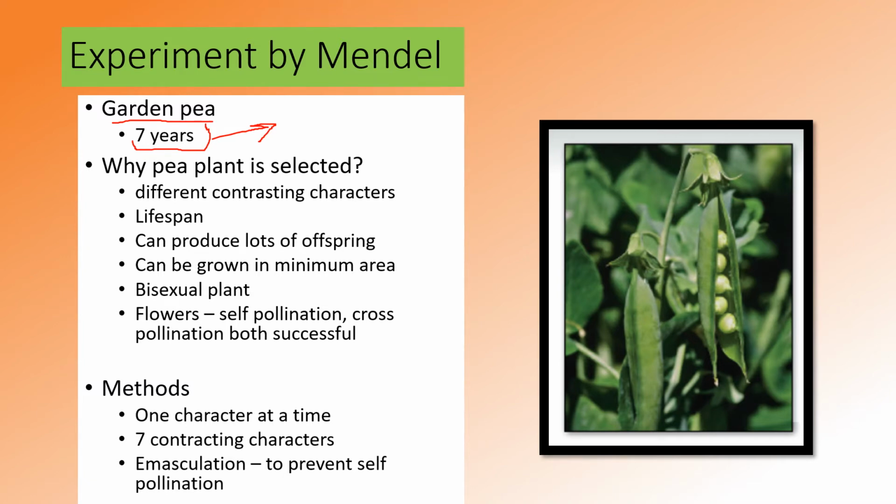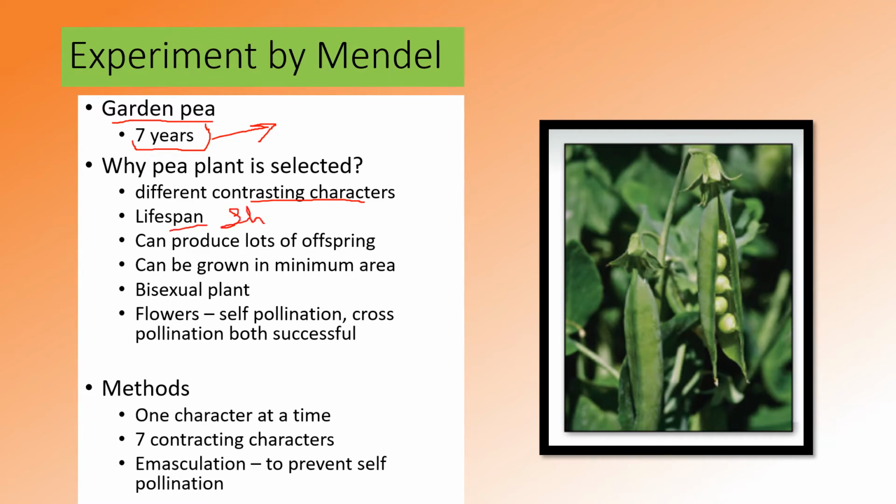Why did he choose the garden pea plant? Why did he not use any other plant? Because it consists of different contrasting characters, and the lifespan of the pea plant is very short.